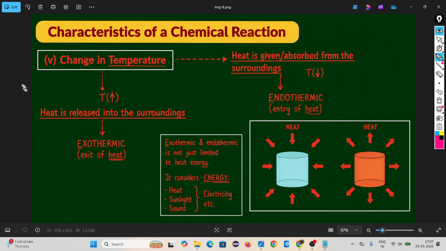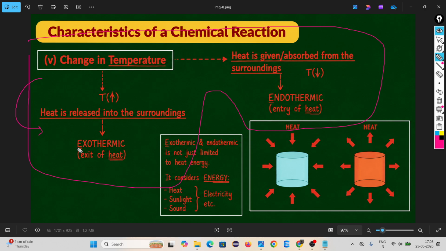But basically you have to remember, during a chemical reaction, if energy is released, that is also called exothermic. Don't think only heat.